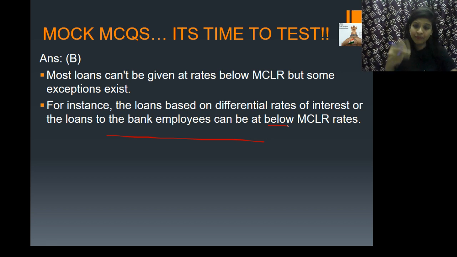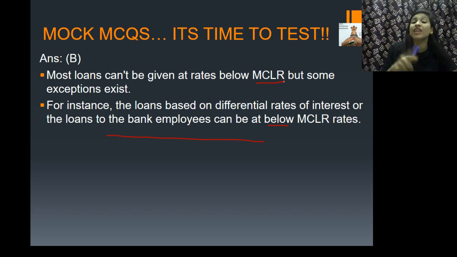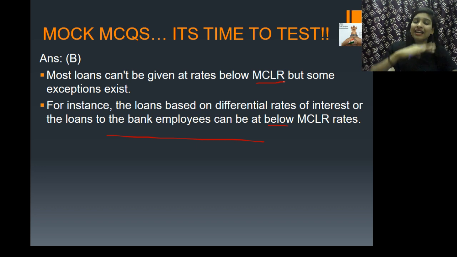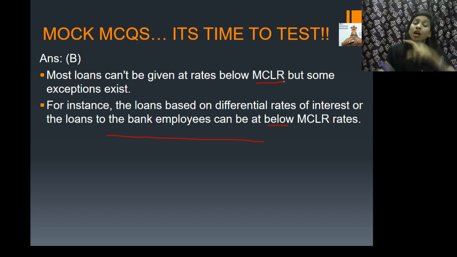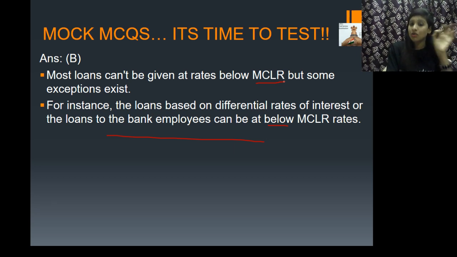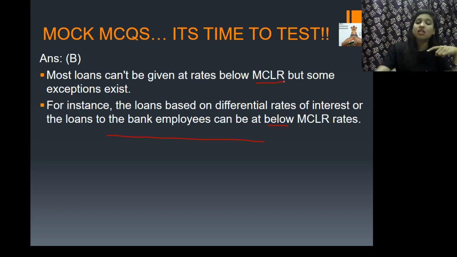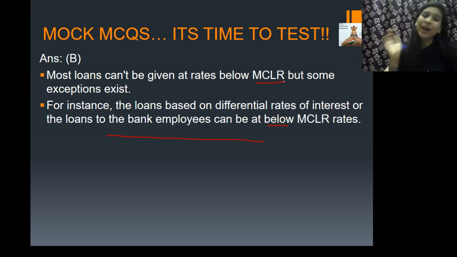Now when your MCLR came, this new system replaced your old system called the base rate system. This MCLR has replaced the base rate system with effect from April 1st, 2016. Till April 2016, normally there was something called the base rate, okay. But then the RBI replaced it with the new system called MCLR, that is marginal cost of lending rates. And why do they do that, guys?